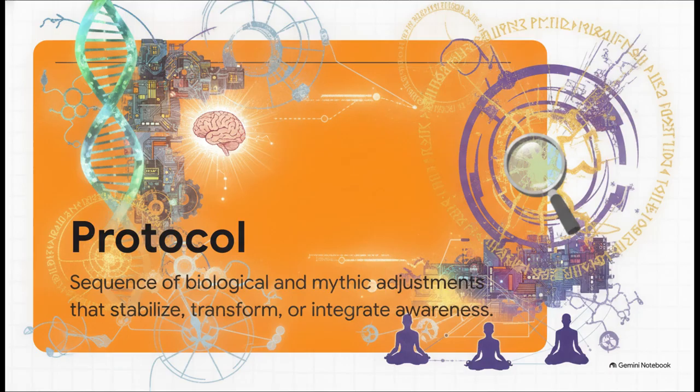The text defines a protocol as a coherent sequence of biological, emotional, perceptual, and mythic adjustments that stabilize, transform, or integrate awareness. I absolutely need to emphasize something here because the source material is super adamant about it. This is a mechanical, biological sequence. It's not a mystical ritual, and it's definitely not some magical technique. It's literally a structured program of biological code executing right there within your nervous system.